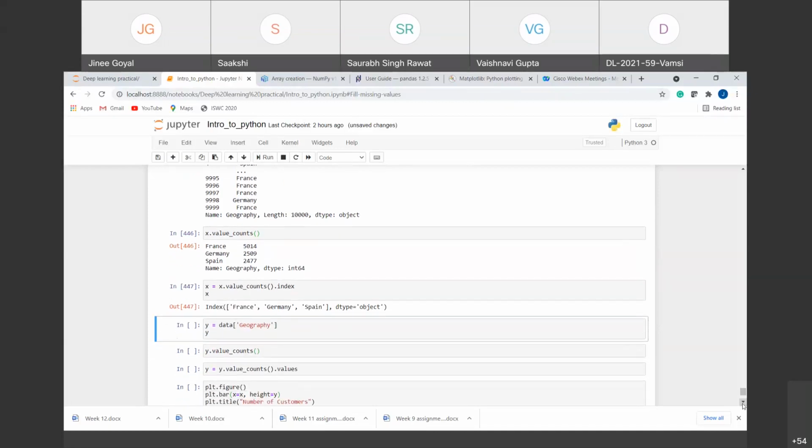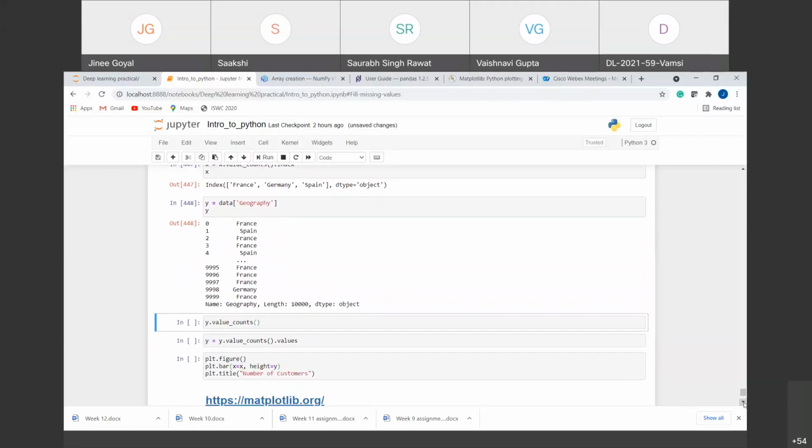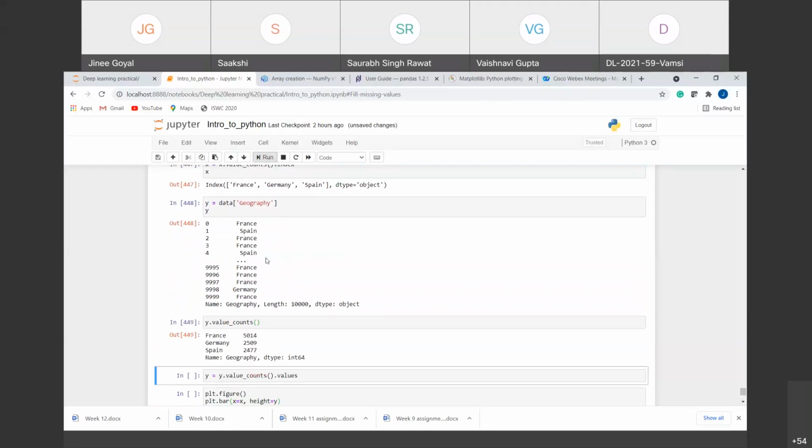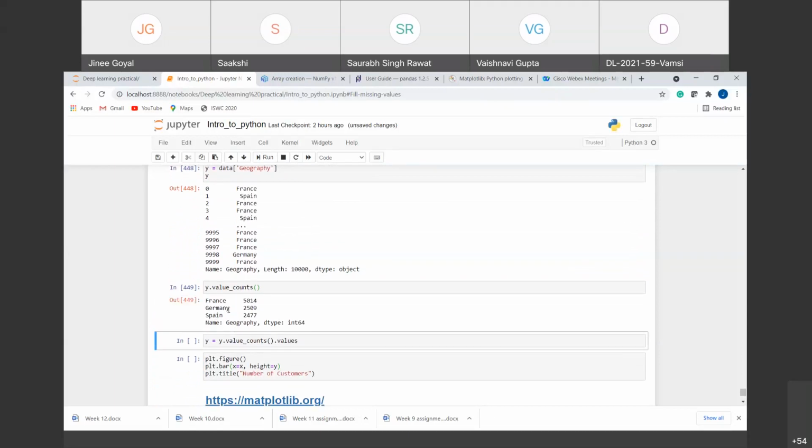Similarly, now on the y side, I want the values for that. Like for example, I want for France, I want these 5014 values to come, right? And for Germany, we want 2509 values to come. And for that, for y, what we are doing here is, we are taking the original geography data that we have. Now we are counting the values from it. Now instead of taking the index, what I want is, I want these values, right? If I run this, I have got the values out of it.